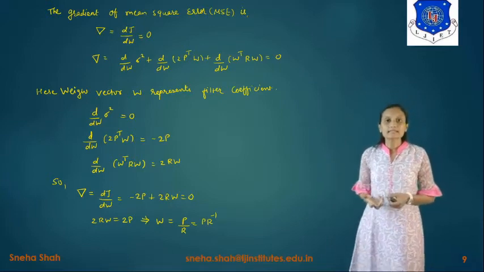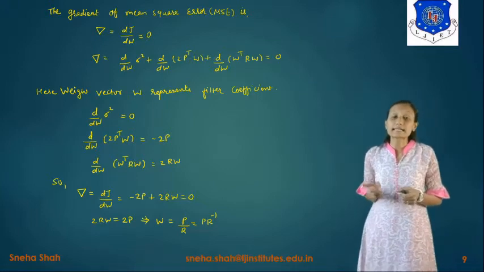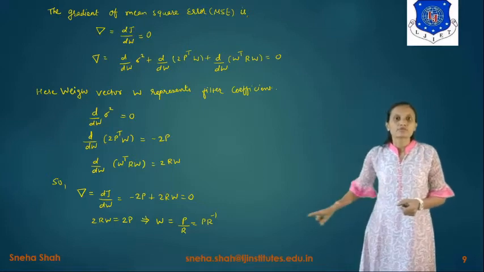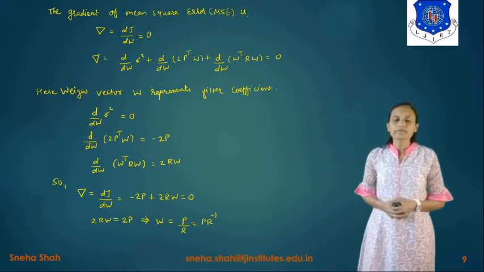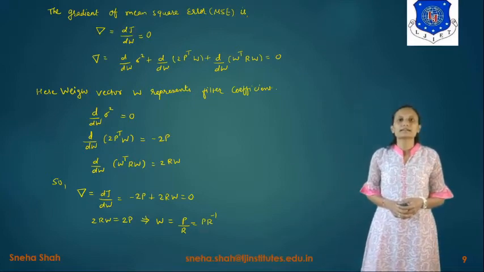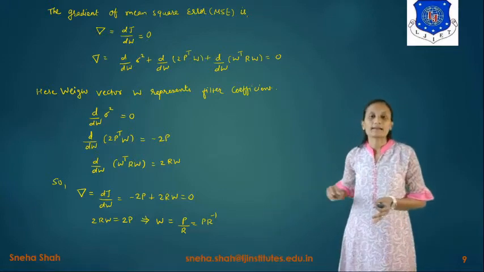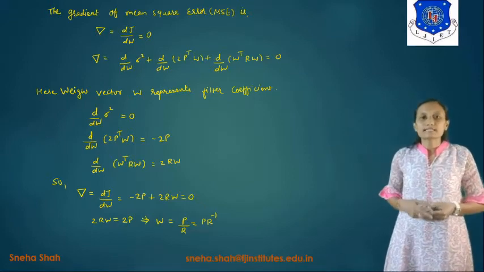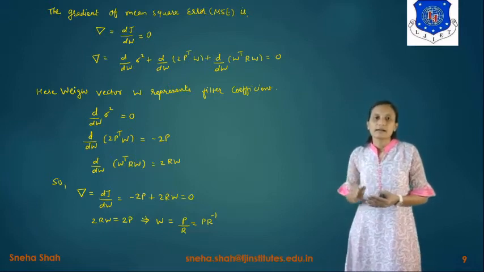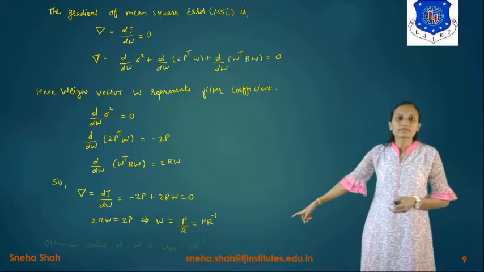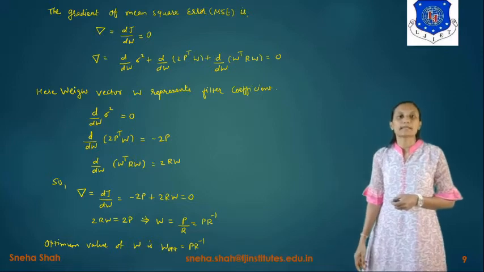Now what is the representation of w? W indicates the weight vector, or we can say the filter coefficients. So basically we have found the value of the filter coefficients, and their value will change according to the values of p and R. These two values will change, and according to that the value of w will change, and we can remove the noise. If we find the optimum value of this w, it is represented as w optimum equals PR raised to minus 1.